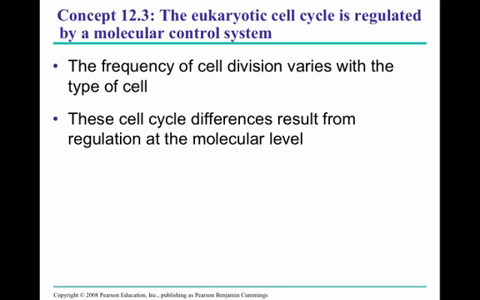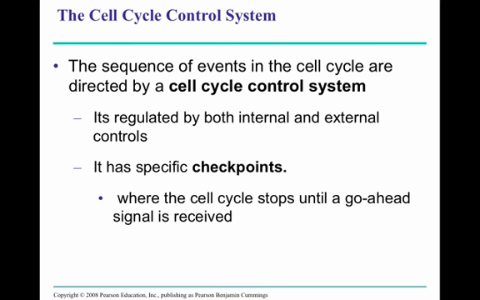And it really varies. How often a cell divides really varies based upon the type of cell we're talking about. So when we talk about the cell cycle, all the things that occur within the cell cycle, the sequence of events, are all controlled by something called the cell cycle control system, and it is pretty complex. We're going to talk about the basics to try to understand at least a couple examples of how it's controlled. But that cell cycle control system is regulated by internal and external controls. So internal molecular, external molecular